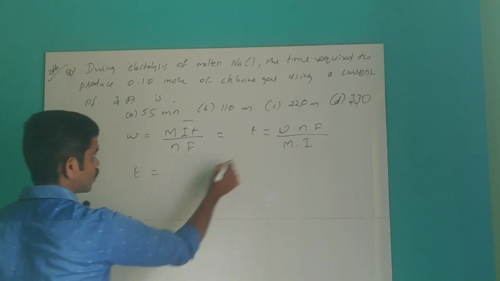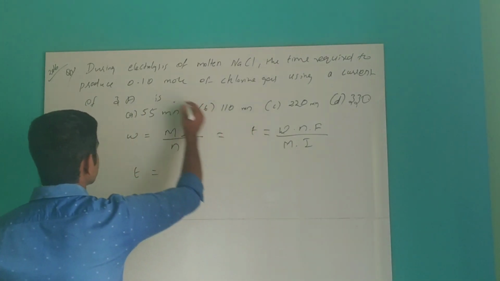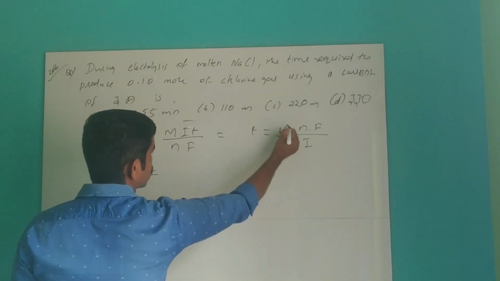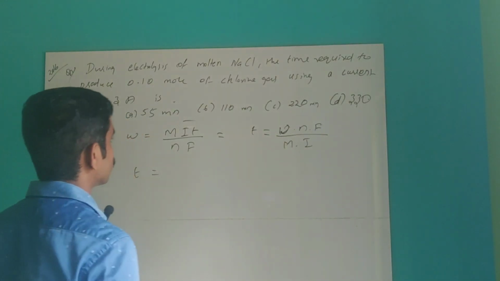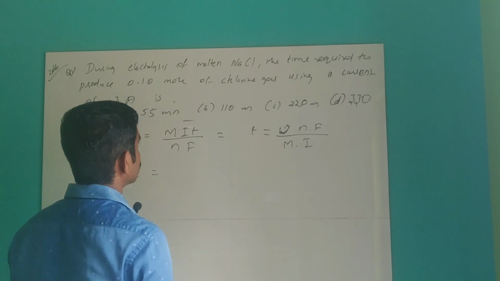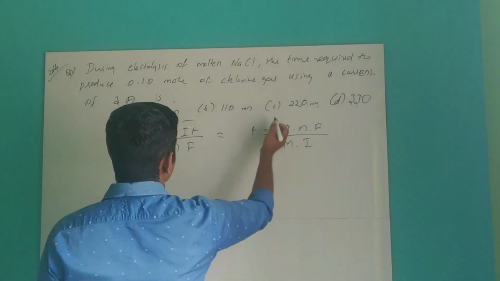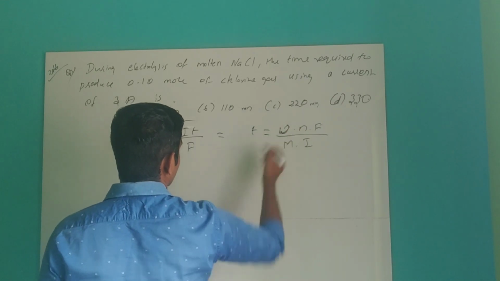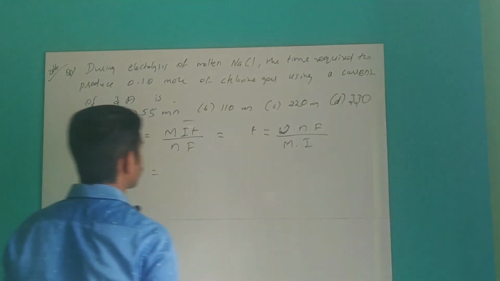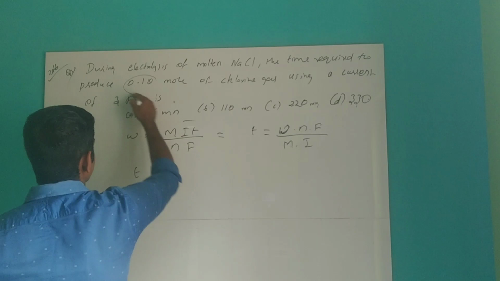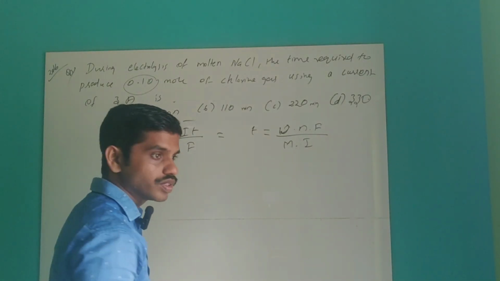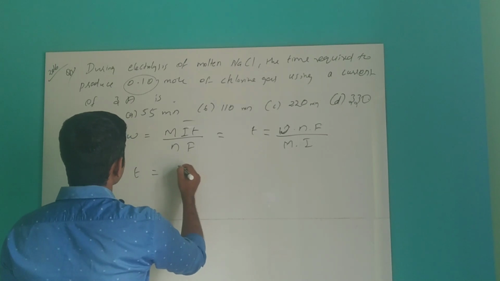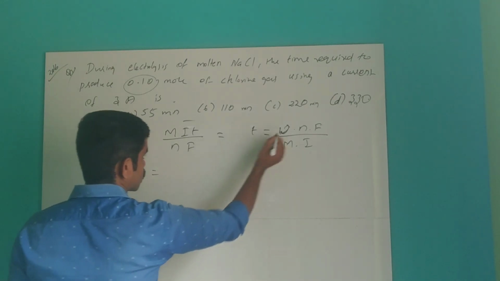So time is equal to weight... what is the weight? Weight is not given, but the number of moles is given: 0.1 mole.